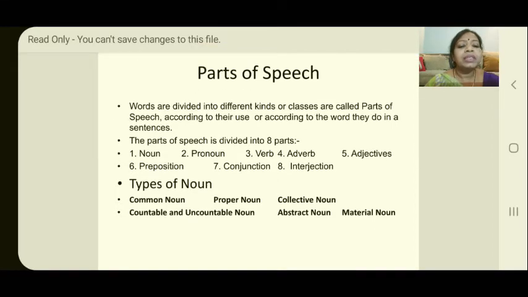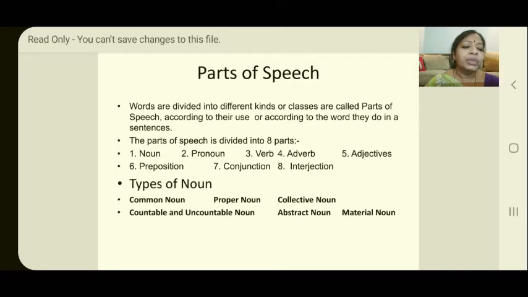And we have learnt two types of noun. If you remember, let me explain one more time. It was common noun and proper noun. What is common noun? Anything in general, anything which is common. And what is proper noun? A particular thing or a specific thing. These are the two nouns we have learnt in the last class.